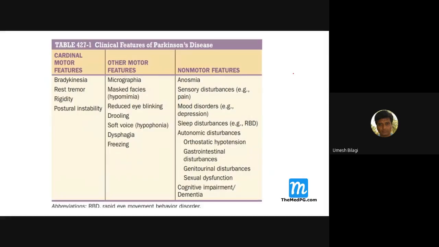Now the clinical features of Parkinson's disease. I told you these are the cardinal. Now the basic pathology of Parkinson's disease is degeneration of what fibers? Nigrostriatal fibers.